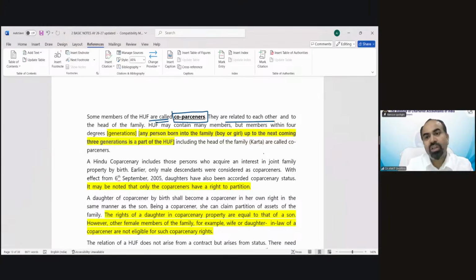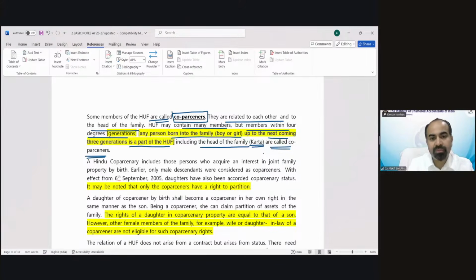They are related to each other and to the head of the family. HUF may contain many members, but members within 4-degree generations. Any person born into the family, boy or girl, up to the next coming 3 generations is a part of the HUF. Including the head of the family, which is called Karta, they are called co-parceners.